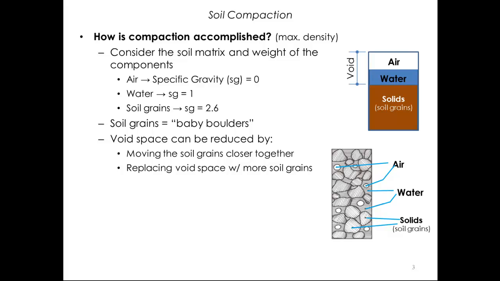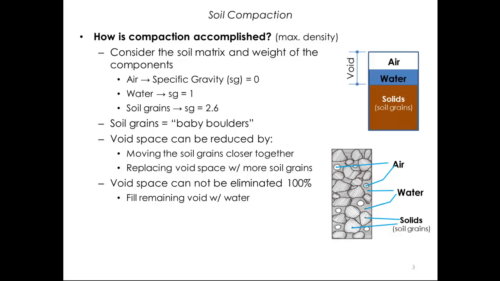Since not all possible void space can be eliminated, the second best alternative after grain realignment is to fill that remaining space with water. So to answer the question again, compaction is accomplished by applying energy to the soils with heavy equipment to realign the soil grains in a more tightly packed pattern, and by adding just enough water to fill the remaining void spaces.